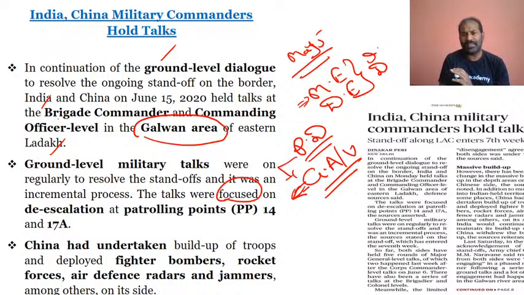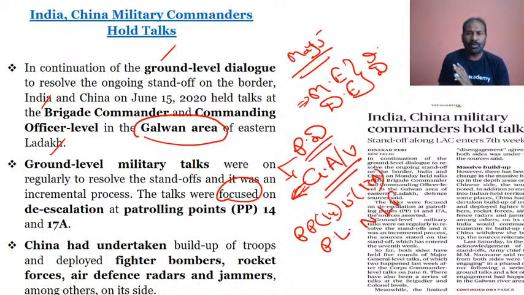We have seen the de-escalation in the Galwan Valley, but still there is no de-escalation at patrolling points 14, 15, 17A, and also at Pangong Lake and the Nakula Pass. So in all these areas de-escalation hasn't taken place. That is why the talks are going ahead focusing on de-escalation at patrolling points PP14, PP15 and 17A, and China had undertaken a build-up of troops. We have seen the kind of incursion that has taken place from China, and China is undertaking a building up of troops. This is very important.